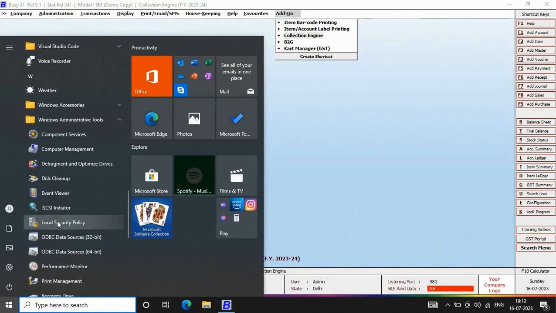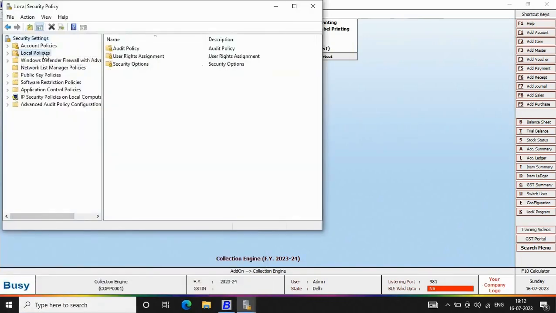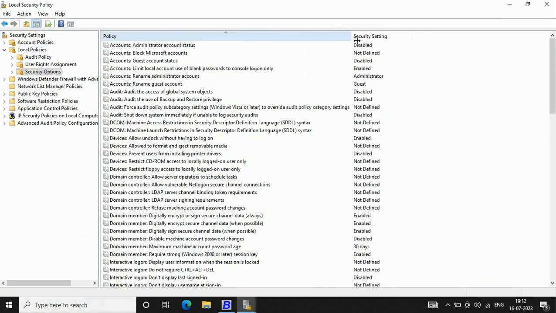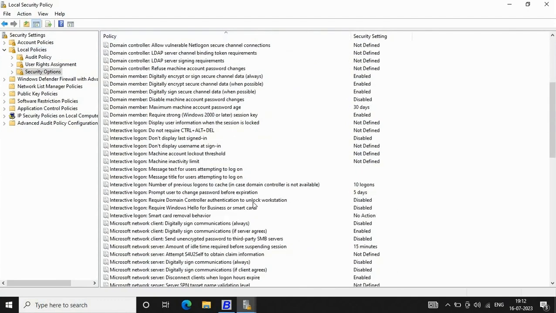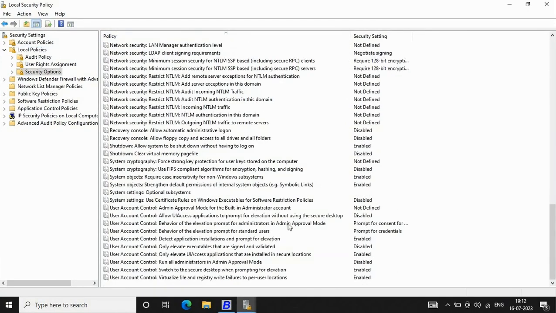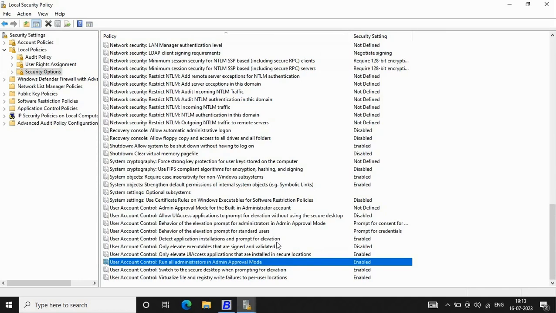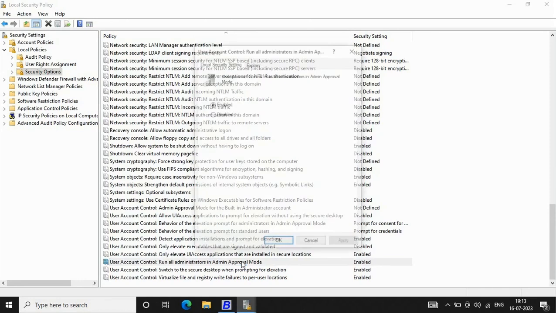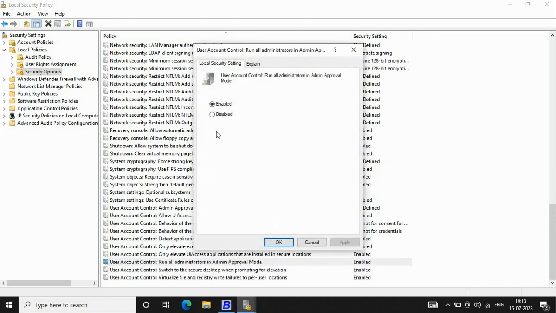security policy, then click local policies and open the security options folder. Here you can see a lot of options appearing. At the bottom, an option is provided: User Account Control, run all administrators in Admin Approval Mode. On selecting this option, a screen will appear and you can see that the enabled option is selected by default. You need to select the disabled option and click the OK button.